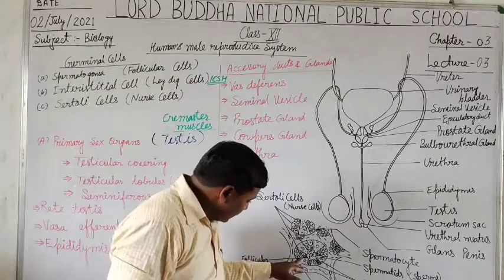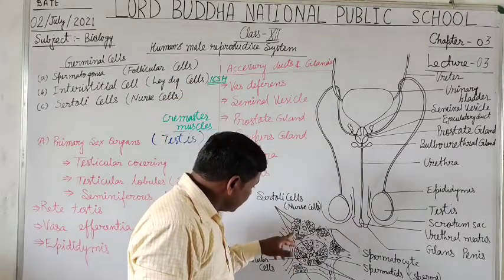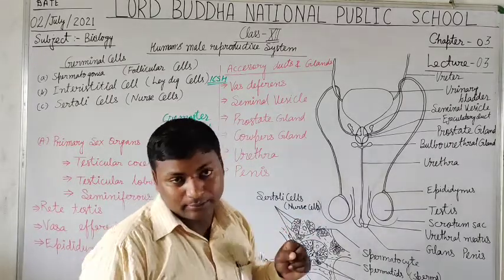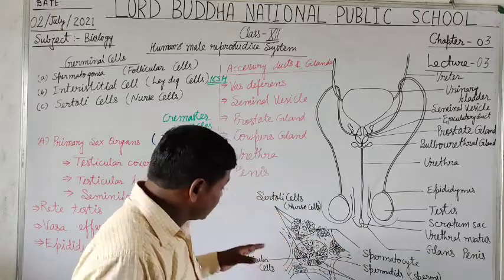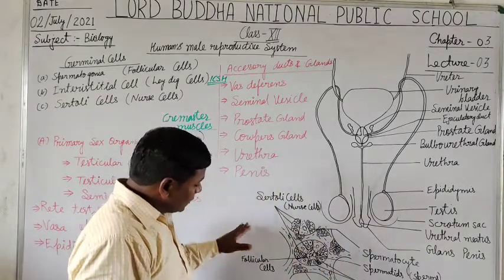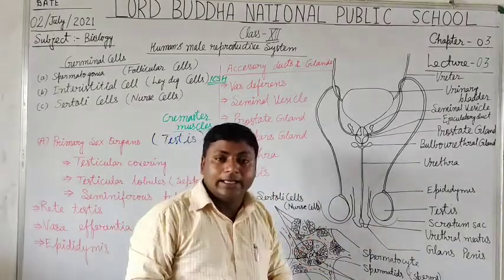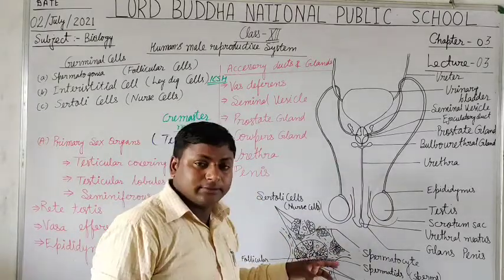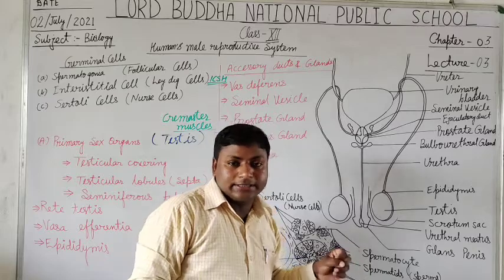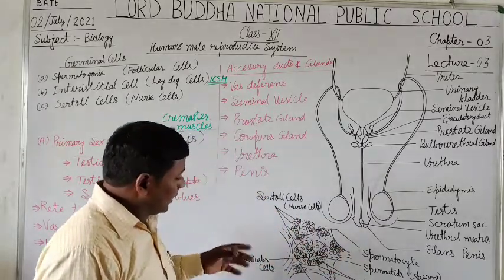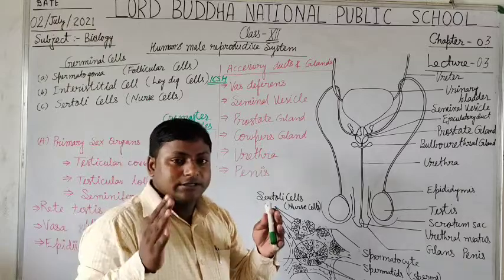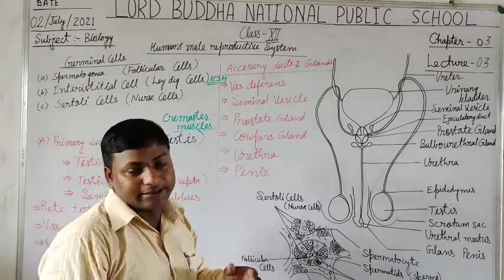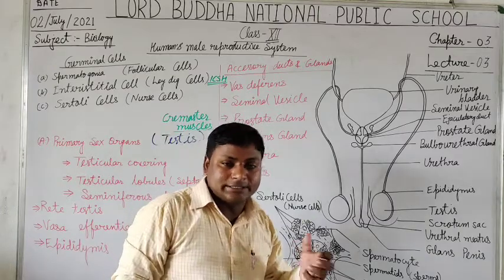As we noticed here, they help in nourishing the sperm cells or spermatids. They not only help in the growth, development and nourishment of the spermatids, but also help in the secretion of an important hormone, the male hormone testosterone.